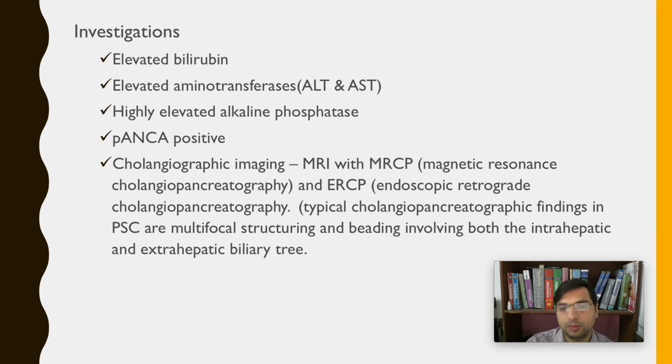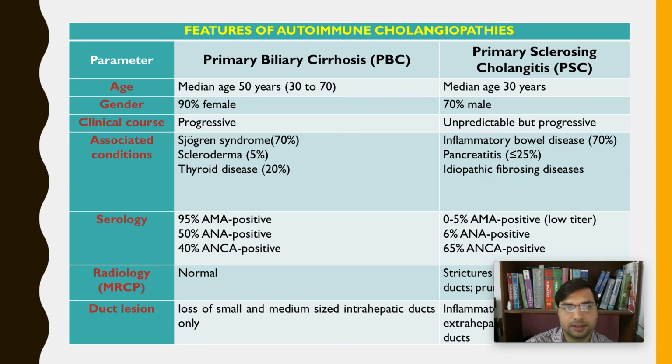We put an endoscope and direct it into the biliary tree to see the structure of the biliary tree, whether it is damaged, inflamed, or scarred. So there are multifocal strictures and beadings, bead-like things in the biliary tree, which can be seen in ERCP. So MRCP and ERCP are the investigations of choice for detecting primary sclerosing cholangitis.